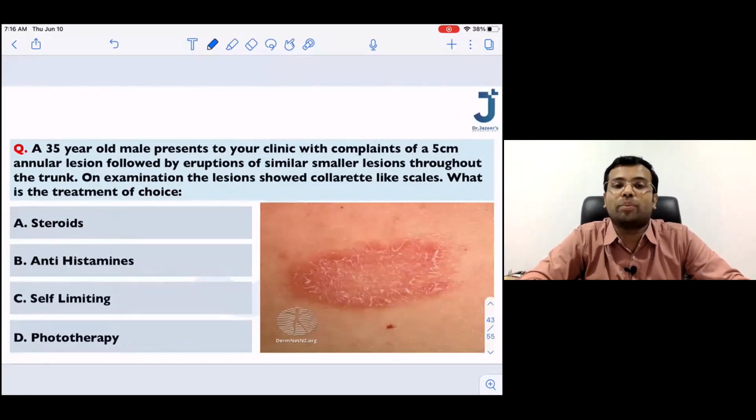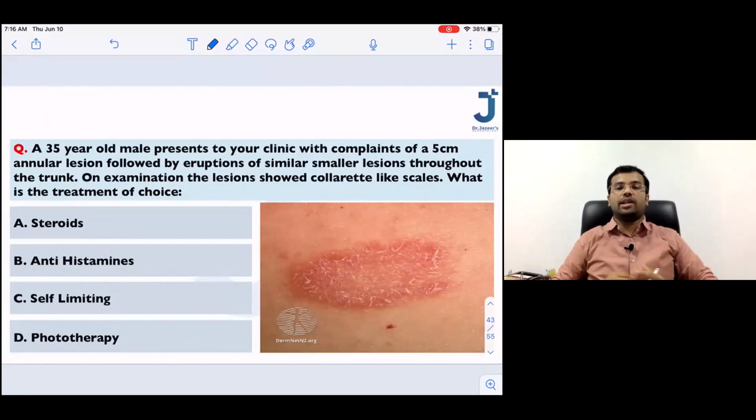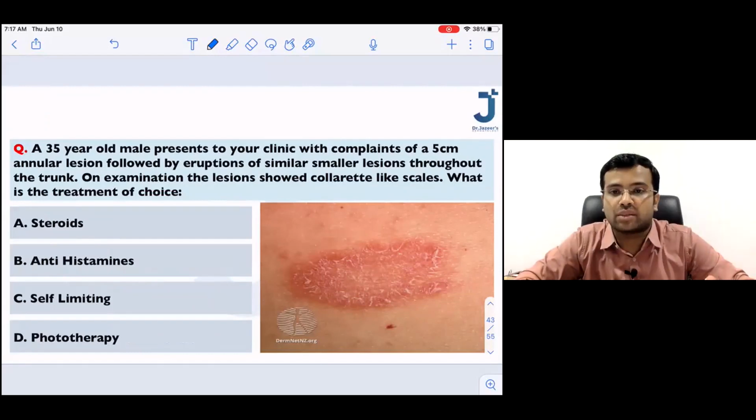A 35-year-old male presents to you with complaints of a 5 mm annular skin lesion followed by eruption of smaller lesions throughout the trunk. The lesion shows collarette scales. What is the diagnosis? All of you are correct. All of you are saying that it is a self-limiting disease. The diagnosis is pityriasis rosea.